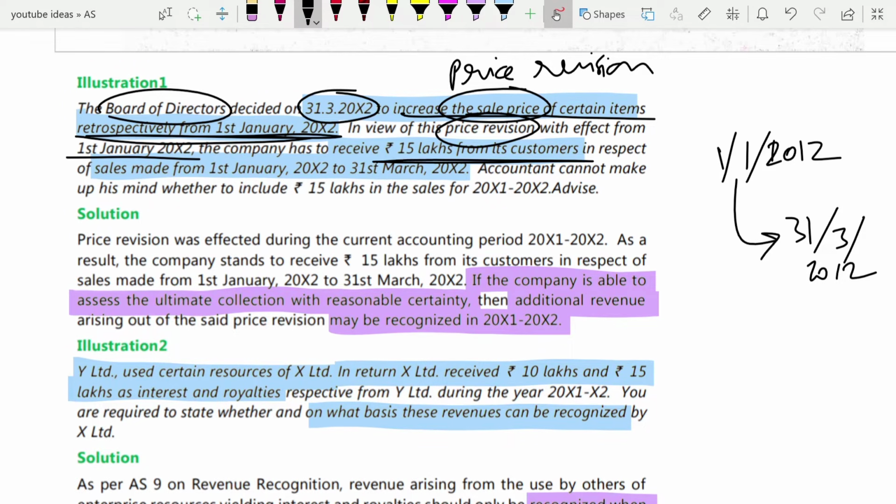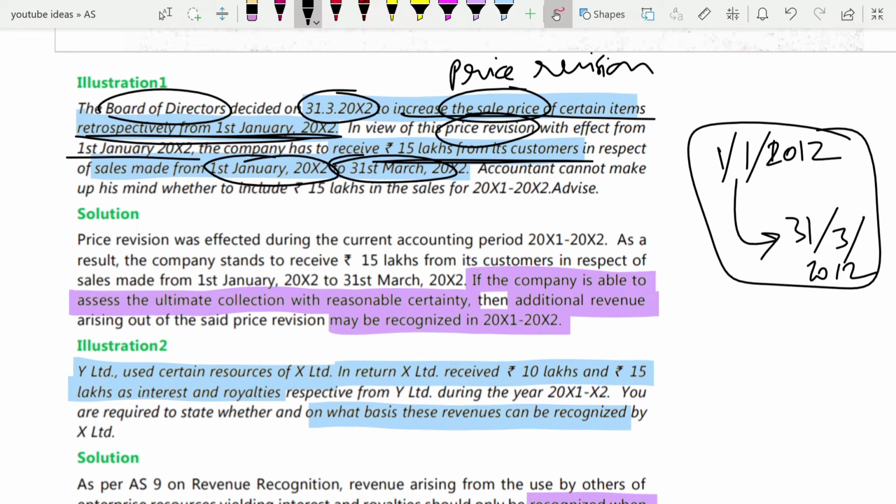the company has to receive 15 lakh from its customers, for which it has made sales between 1st January and 31st March. So in this time period it has made sales, and in relation to such sales, because of the price revision, now the customers have to pay an extra 15 lakh rupees. Here they are saying that the accountant cannot make up his mind whether to include this 15 lakh in sales or not. You have to advise. So this 15 lakh rupees should be included in your sales amount.